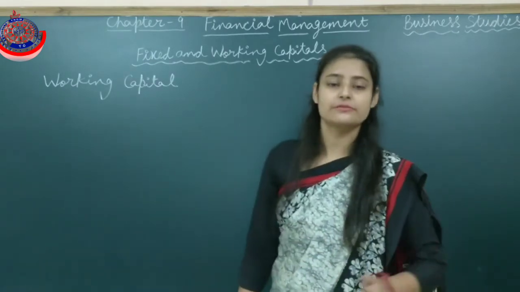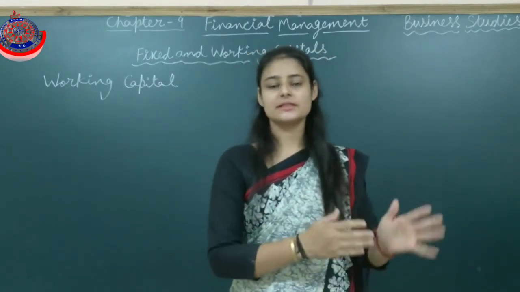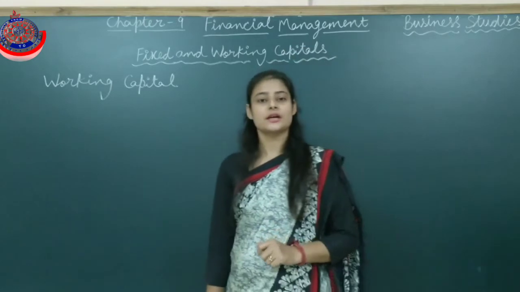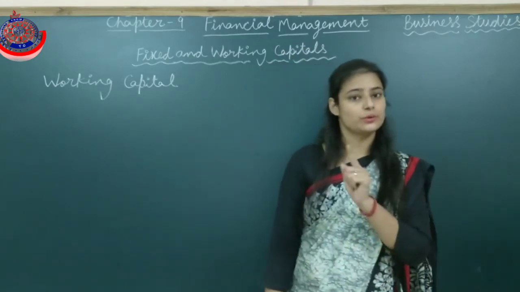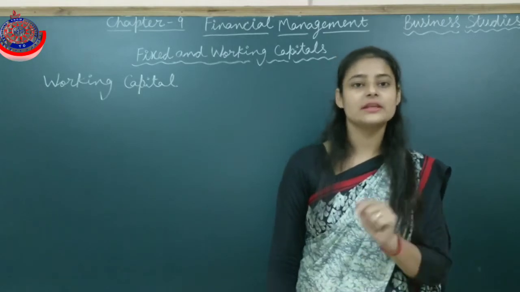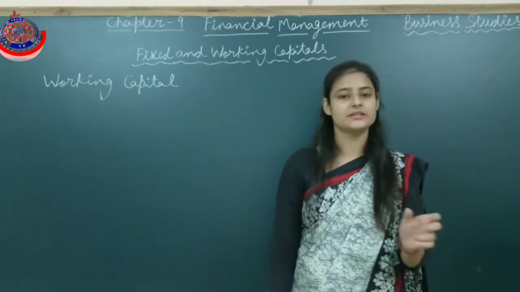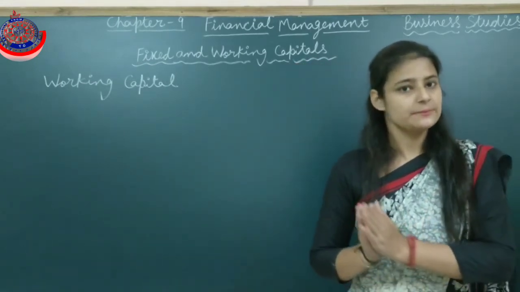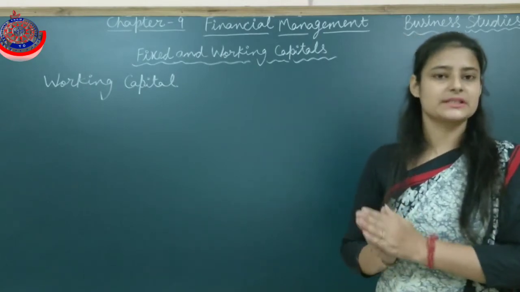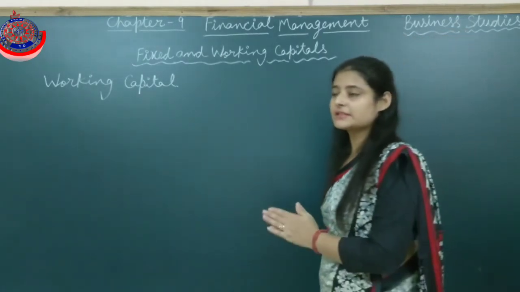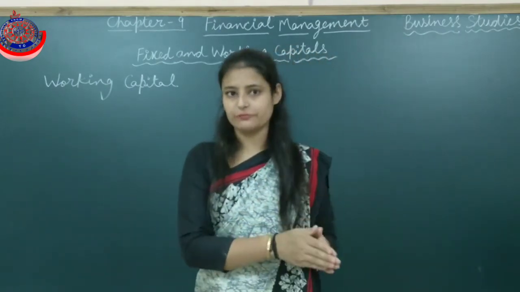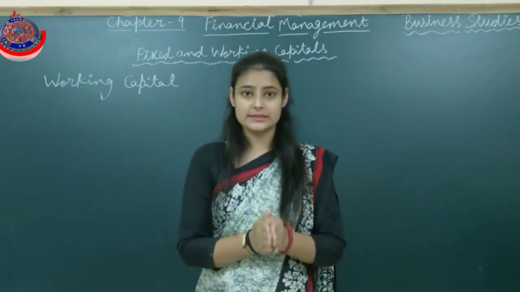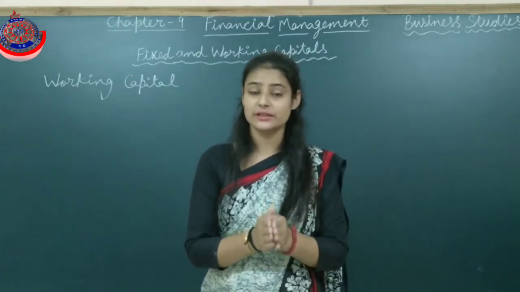Before we proceed further with the concept of working capital, let us understand the meaning of current assets and current liabilities. Current assets are those assets which can be converted into cash or cash equivalent within 1 year or less than 1 year. Current assets basically provide liquidity to business enterprises. On the other hand, fixed assets help to make profits in the business, and current assets provide the liquidity.